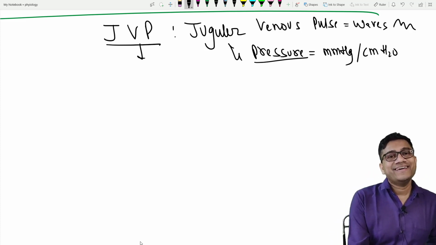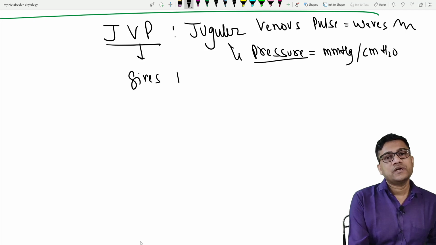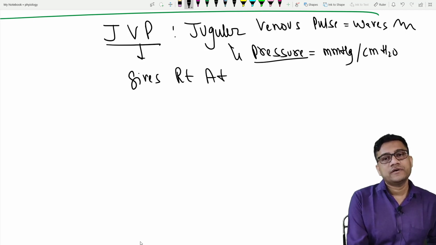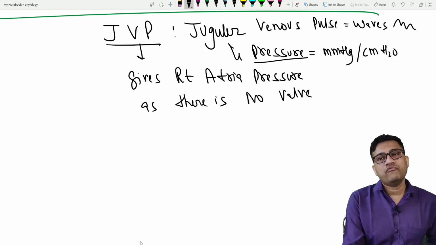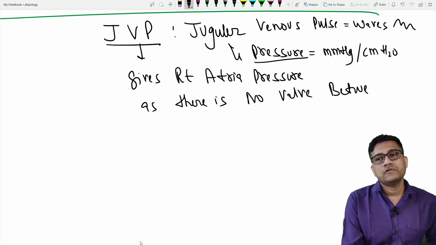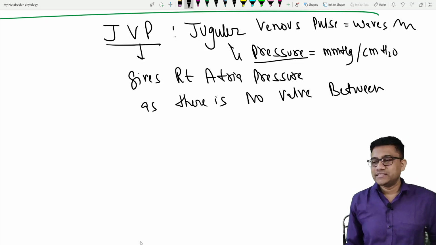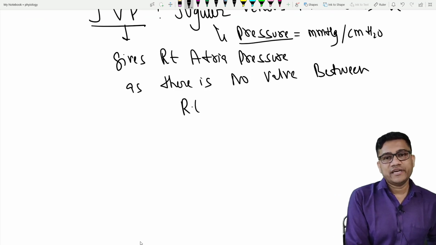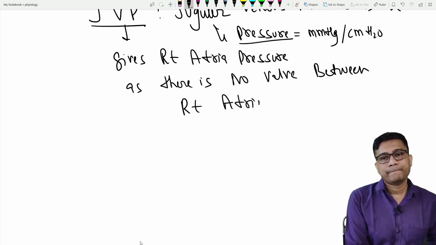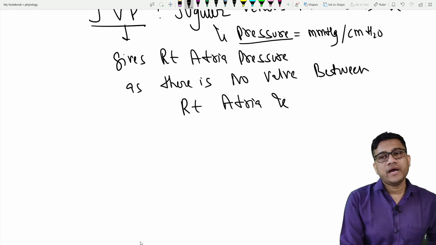So basically it gives the right atrial pressure. Why? As there is no valve between the right atria and the internal jugular vein.